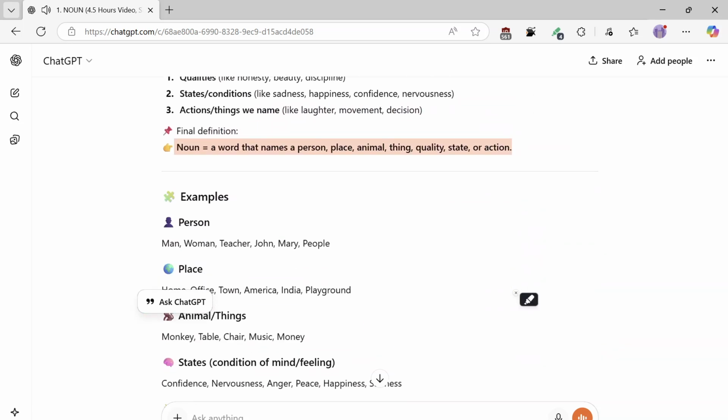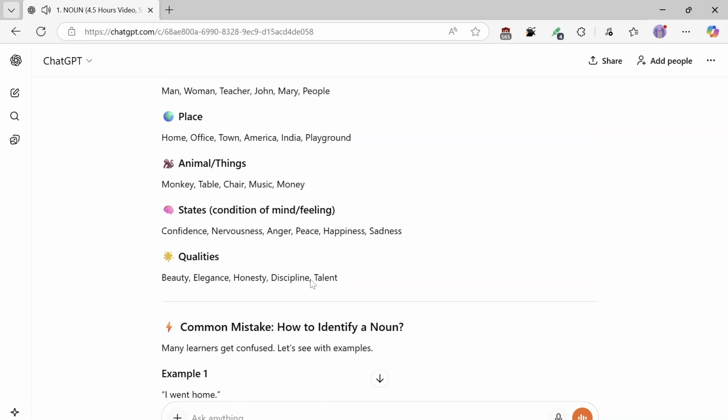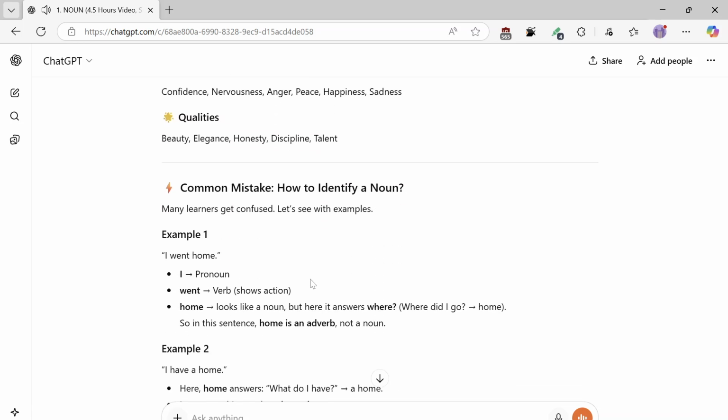Examples. Person: man, woman, teacher, John, Mary, people. Place: home, office, town, America, India, playground. Animals and things: monkey, table, chair, music, money. States, condition of mind, feeling: confidence, nervousness, anger, peace, happiness. Qualities: beauty, elegance, honesty, discipline, talent.